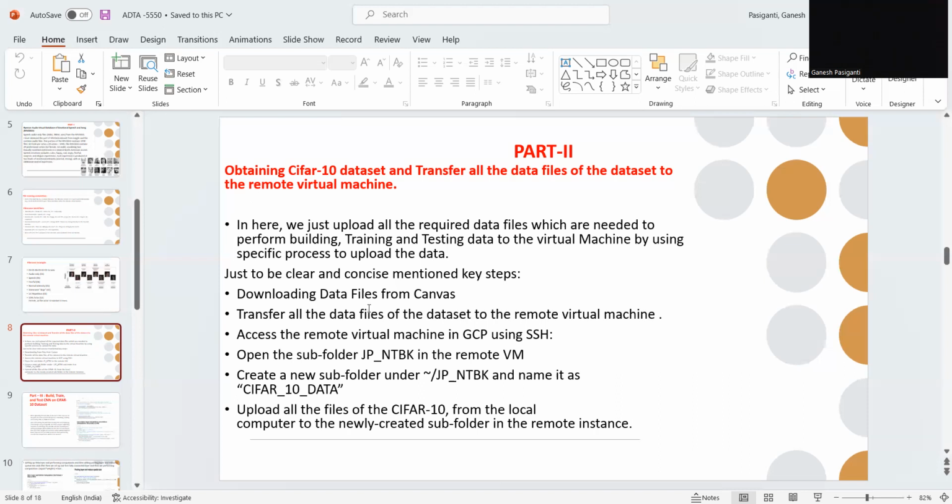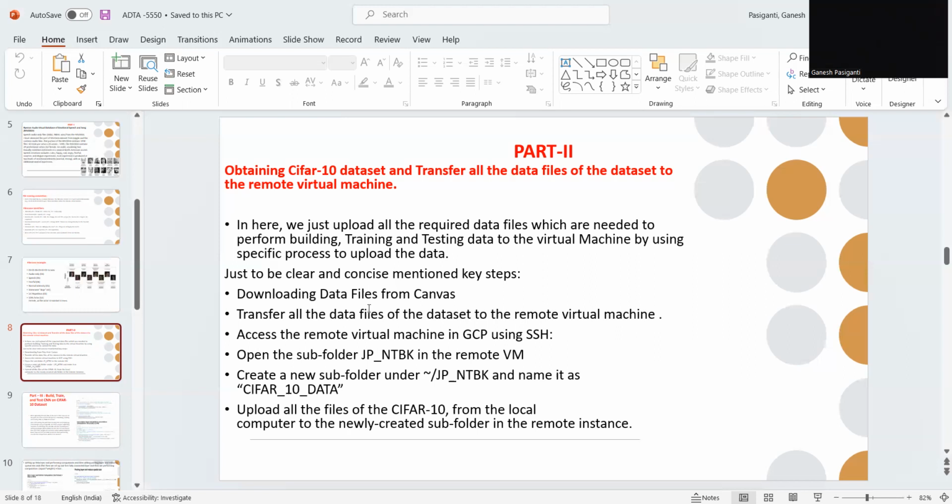In the next part, I clearly wrote some steps: download the files from Canvas, transfer all the data files to the remote virtual machine by accessing the remote virtual machine in the GCP, give all the commands, create the Jupyter notebook, upload all the files in the CIFAR dataset from the local machine to the newly created subfolder. You can see the commands for build, train, and test in part 3.